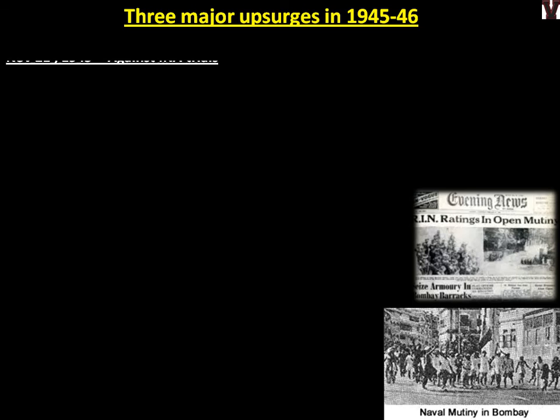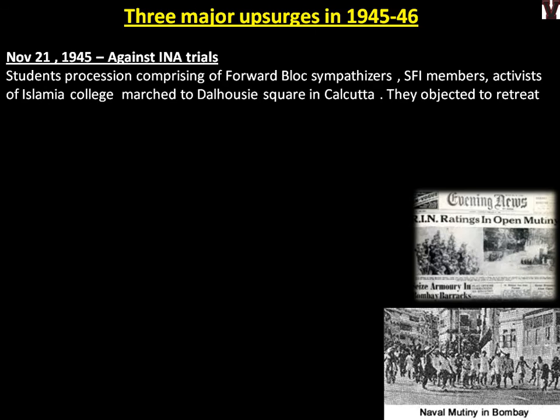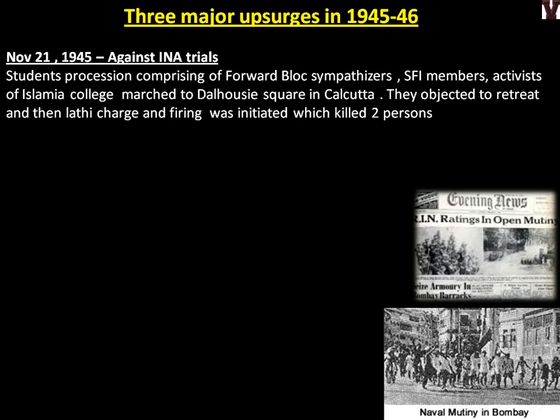November 21, 1945. The war has ended, and at that time student processions comprising Forward Bloc sympathizers, Forward Bloc was started by Subhash Chandra Bose, the SFI, Students Federation of India, then a new body, with the youth and activists of Islamia College, all marched to a place called Dalhousie Square in Calcutta, all against the INA trials. But again they had to retreat, facing lathi charge, and firing was initiated which killed 2 persons. That is one event. The next event is 1946.